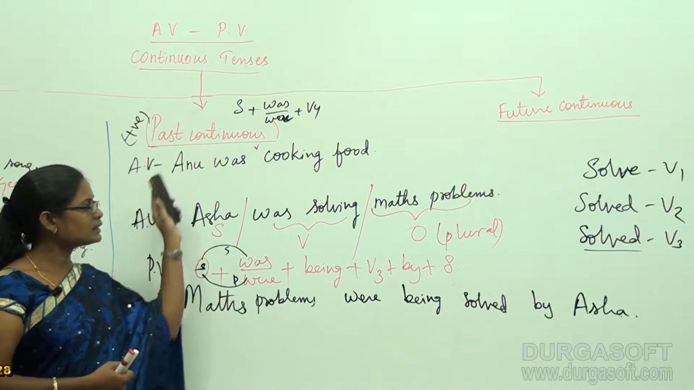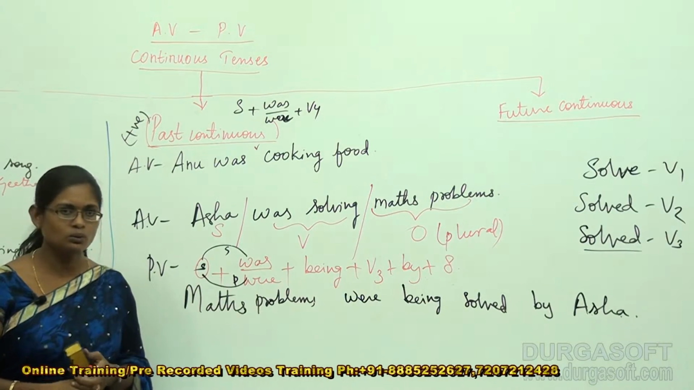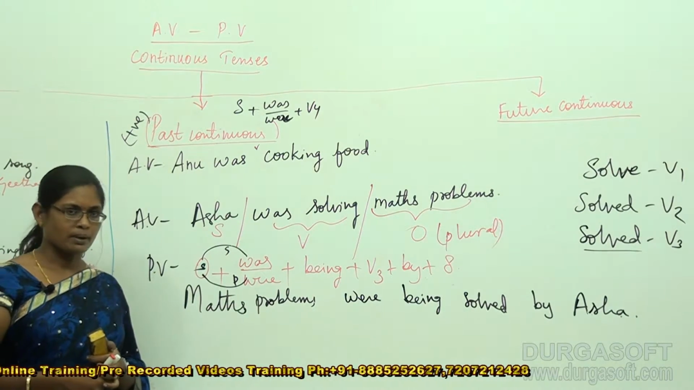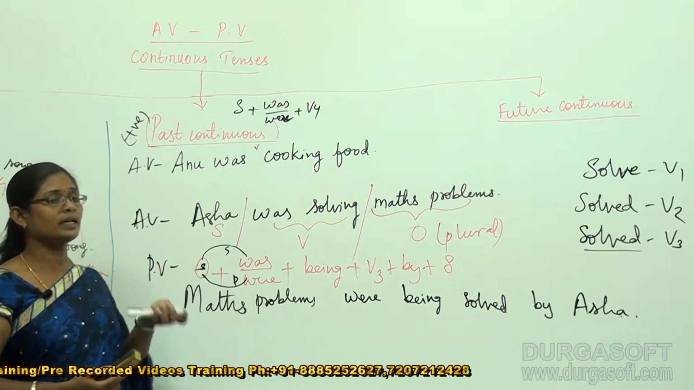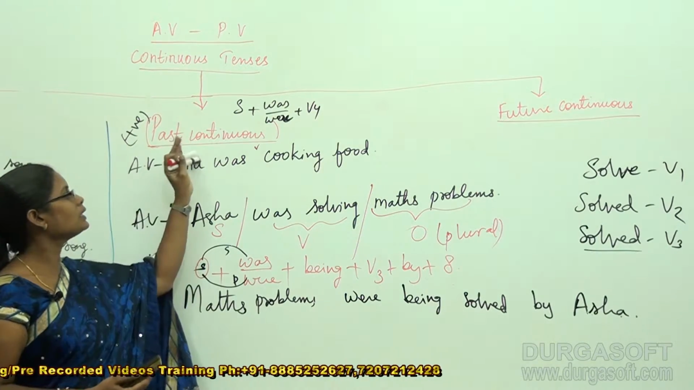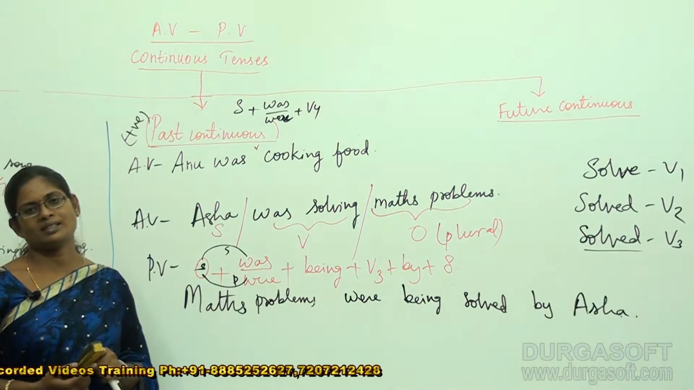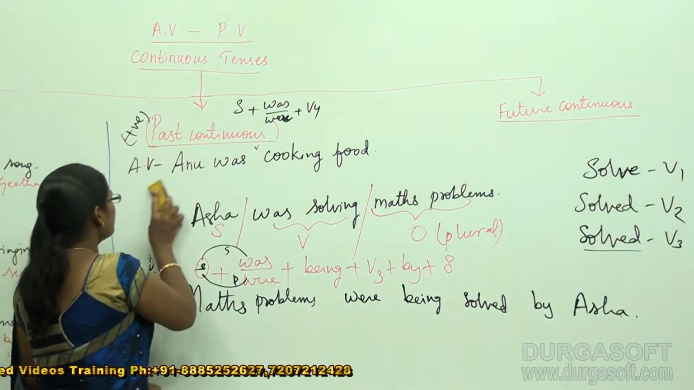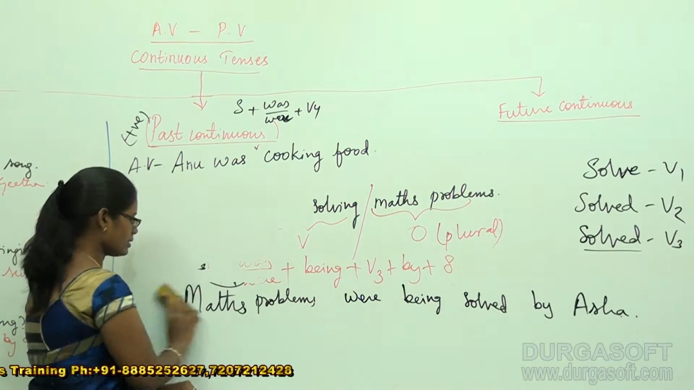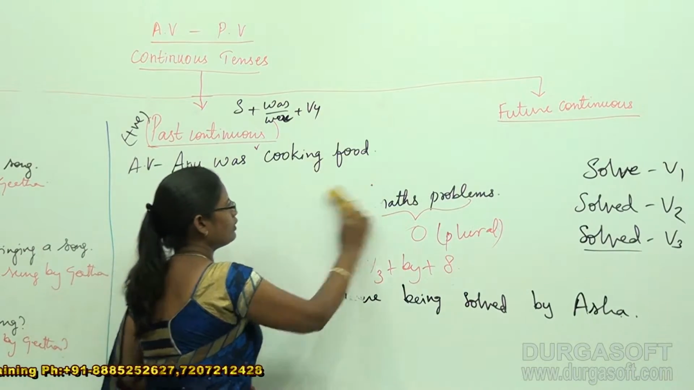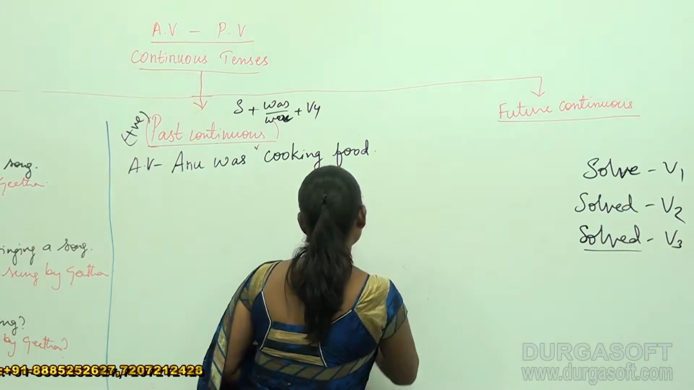Now we have discussed how to convert positive active voices into positive passive voices. Now let's discuss how negative active voices of the respective continuous tense get converted into negative passive voices. For this we have got a few beautiful examples, students. I hope you have noted it, right? Very good. Let us discuss those examples. They are quite interesting for us.